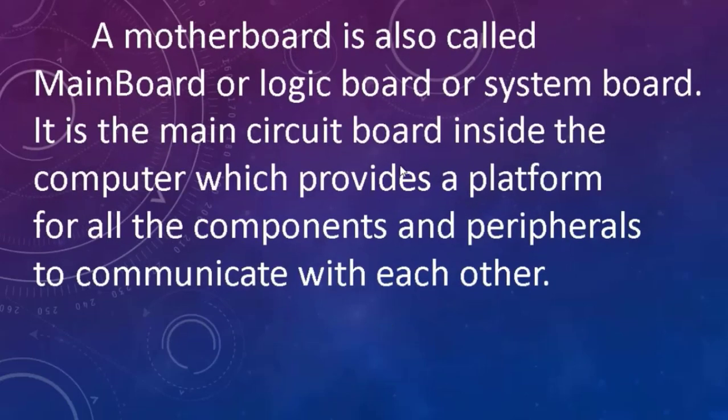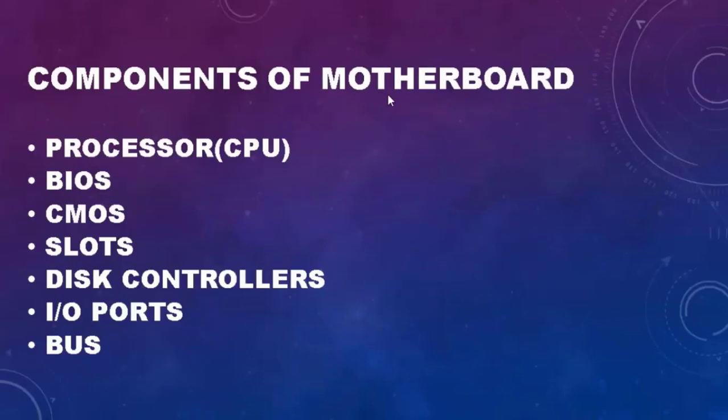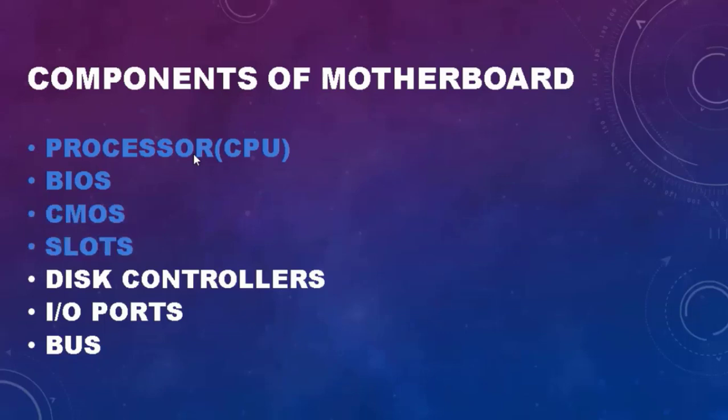Let us see the meaning of the motherboard. A motherboard is also called main board, logic board, or a system board. It is a main circuit board inside the computer which provides a platform for all the components and the peripherals to communicate with each other. In simple words, a motherboard is a circuit board. It acts as a platform for all the components, and these components are placed on the motherboard to communicate with each other. The different components on the motherboard are processor, BIOS, CMOS, slots, disk controllers, I/O ports, bus.